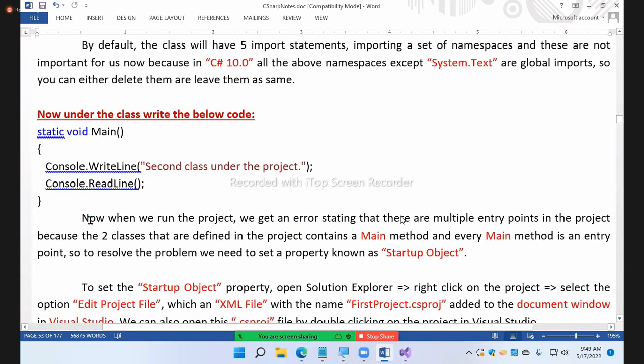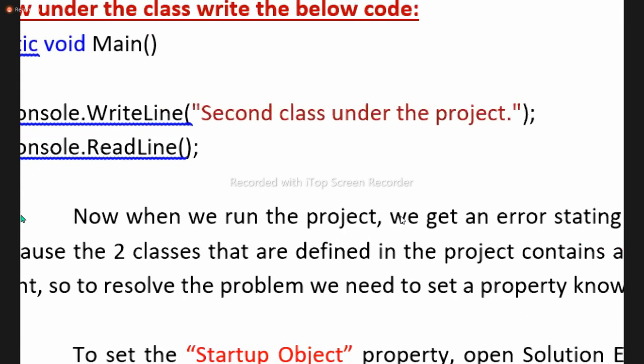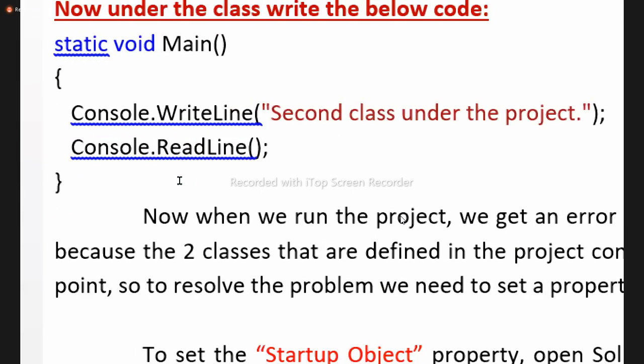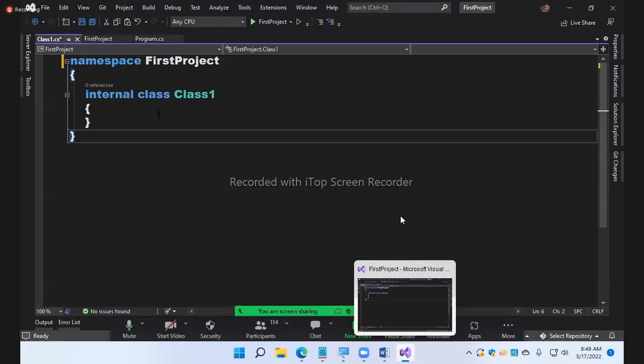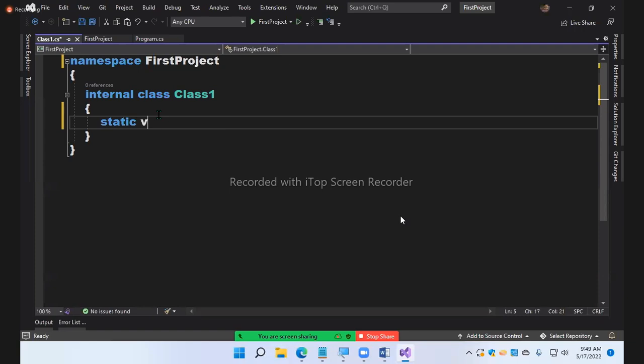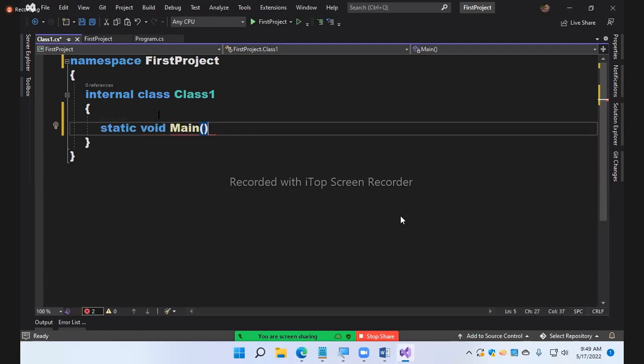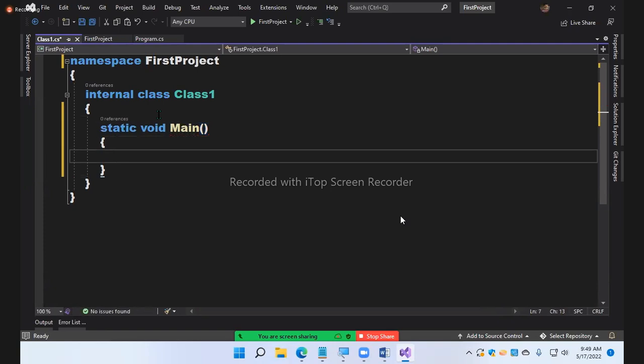Now under the class, write the below code. Let's write static. Is the static keyword mandatory or optional? It's optional here. Just leave it. Console dot